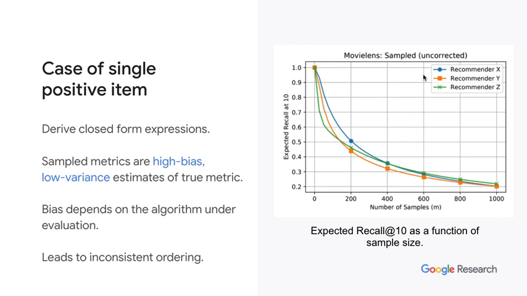Here's an example where we compare three recommendation algorithms, X, Y, and Z, on the MovieLens dataset. The x-axis is the sample size, and the y-axis is the expected recall at 10. Depending on the number of samples, different conclusions can be drawn. Here, X better than Y better than Z, X better than Z better than Y, or Z better than X better than Y. In this case, it takes more than 1,000 samples to obtain the correct order, which represents about 25% sampling rate.